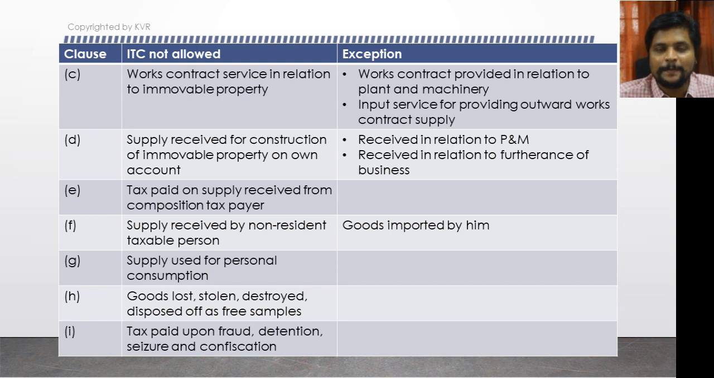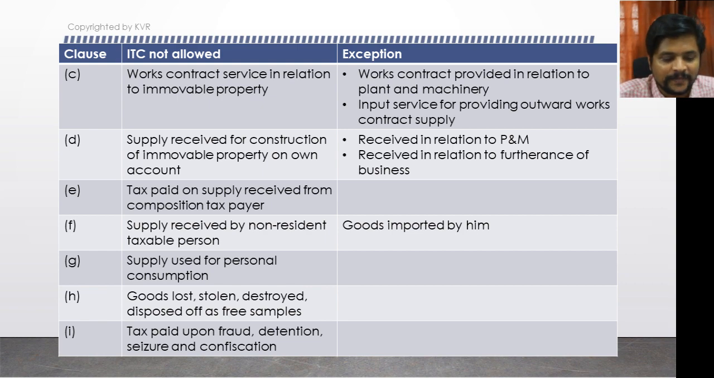Here you may even feel pity for the person, because he paid taxes for the purchase of those goods and those goods are already stolen or lost. There is a loss for him, not only on the value of goods, he even has to forego the credit on those goods as well, because the tax paid on those goods is not eligible as credit because of this clause. That is the reason he will be at a loss even on the tax amount.